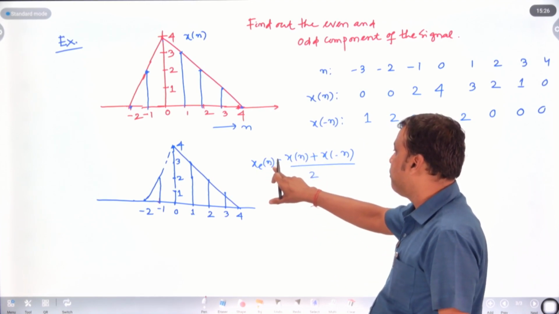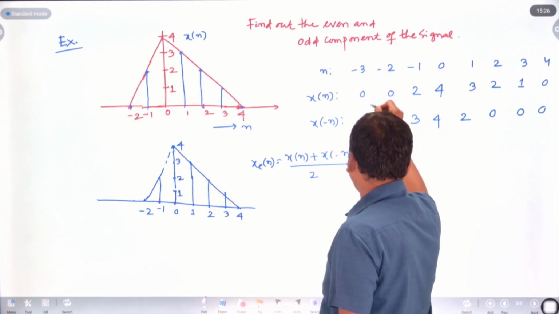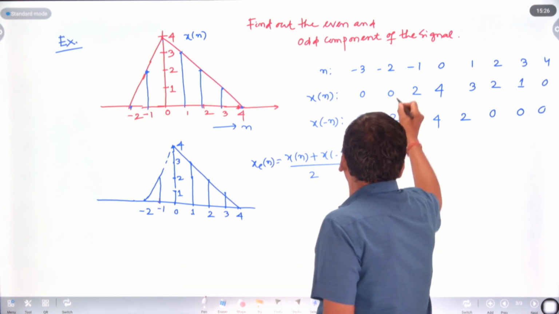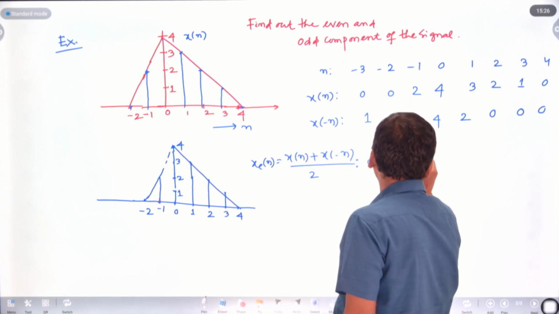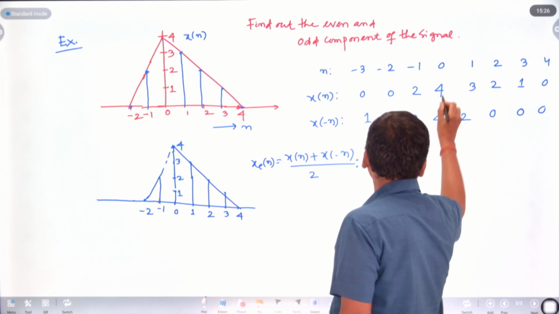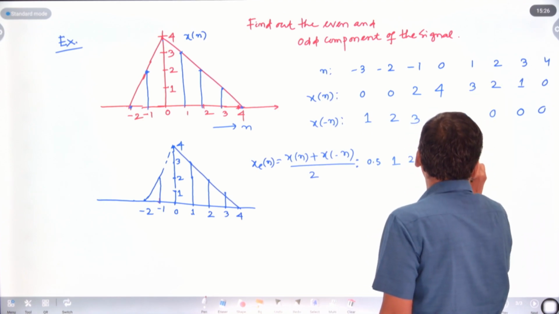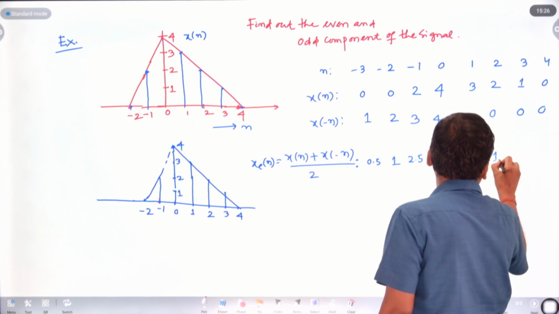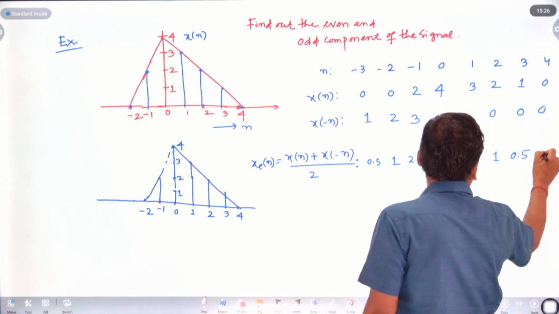We know that x e of n is x of n plus x of minus n, divided by 2. Clearly, calculate this plus this by 2: 0 plus 1 by 2, 1 by 2, that is 0.5. 0 plus 2, 2 by 2, that is 1. 2 plus 3, 5, 5 by 2, 2.5. Similarly, 4 plus 4, 8, 8 by 2, that is 4. 3 plus 2, 5, 5 by 2, 2.5. 2 plus 0, 2 by 2, that is 1. 1 plus 0, 1 by 2, that is 0.5. And then 0, 0, 0, 0.